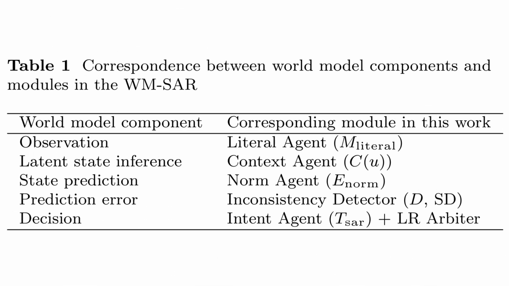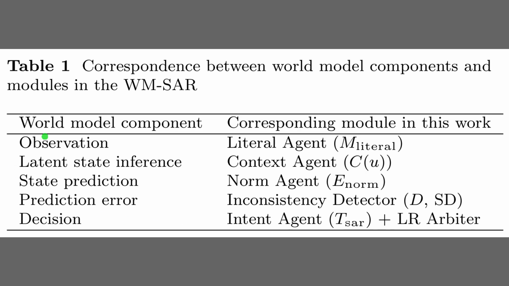Alright, Table 1 formalizes this structure by mapping specific agents to the components of a cognitive world model. The top rows align the observation, latent state inference, and state prediction with the literal, context, and norm agents respectively. Crucially, the fourth row identifies the prediction error as the domain of the inconsistency detector, which treats sarcasm as a measurable deviation from expectations. Finally, the bottom row shows that the decision step combines the intent agent's insights with a logistic regression arbiter to reach a conclusion.